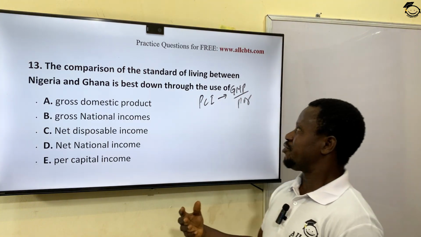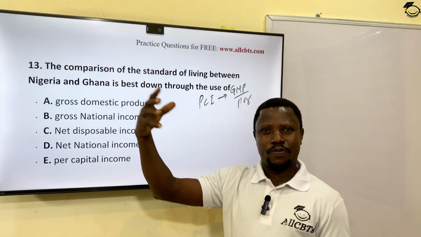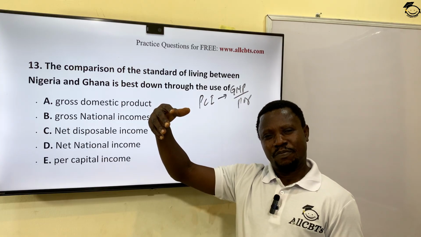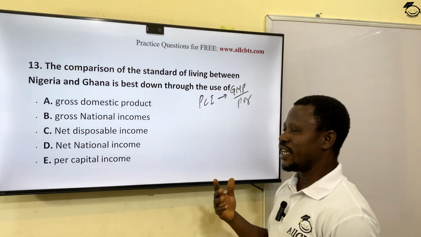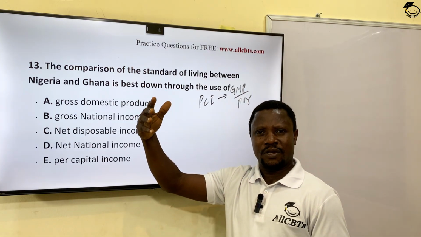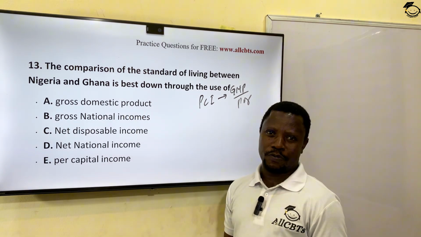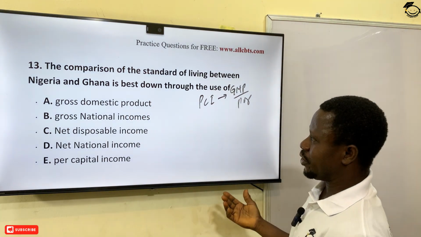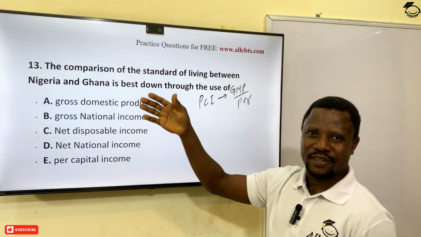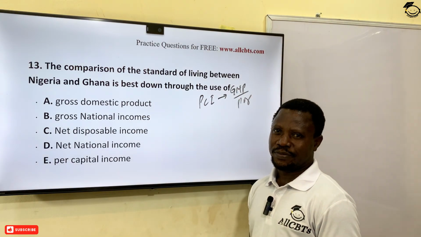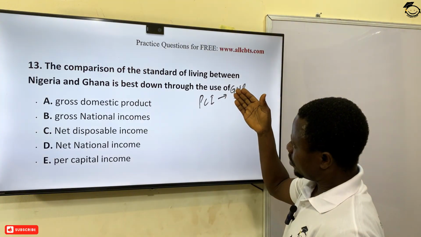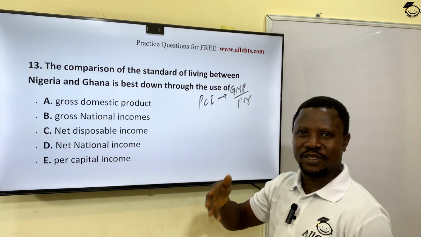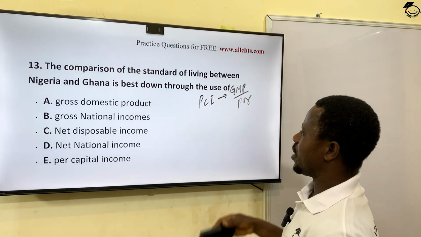So a country that generates more and has more population may have a lower PCI compared to a country that generates a little less but has a smaller population. That is why today the PCI of Ghana is far higher than Nigeria. And this PCI is what the United Nations uses to determine the standard of living in a particular country.